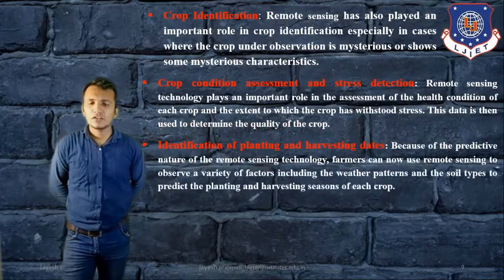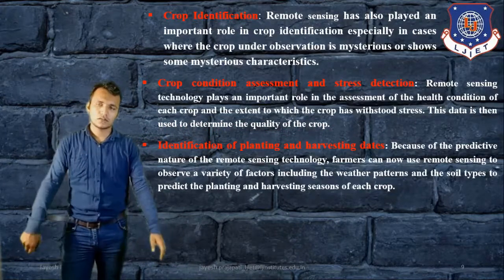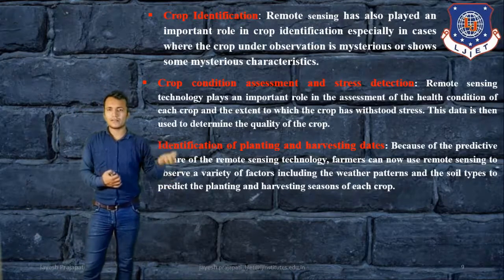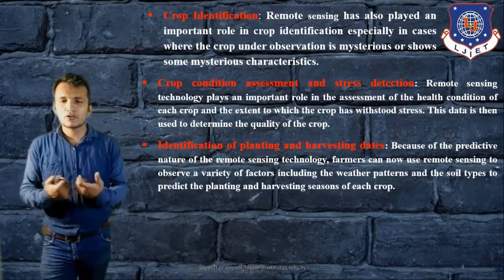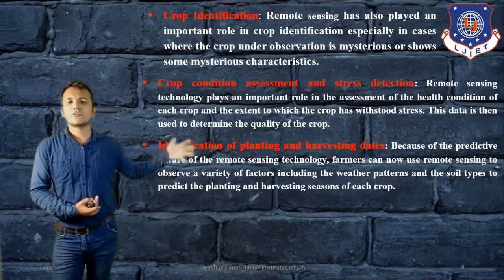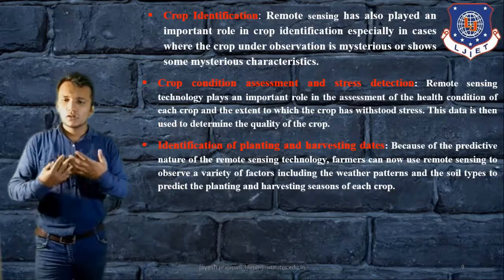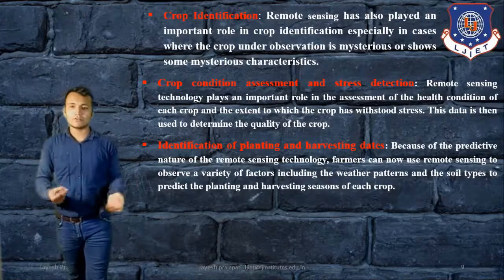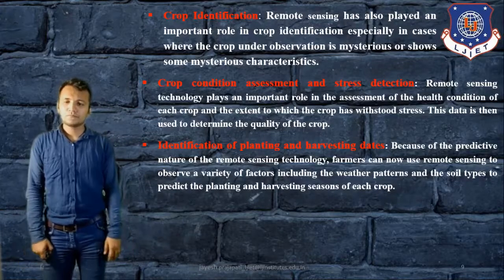Then identification of planting and harvesting dates, because we have to plan crops for the monsoon season, then the summer season, and so we have to plan which kind of crop we will harvest, and the harvesting dates also. This kind of information we can get from this remote sensing system, because season-wise we have to define or plan different plants.